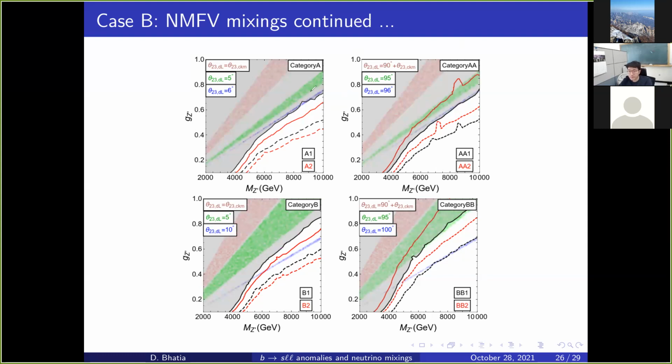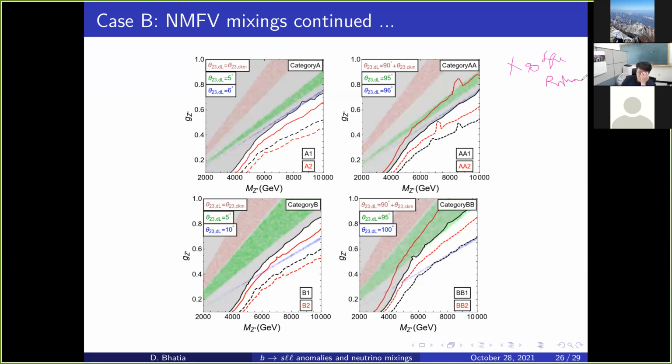Similar to category A and B, categories AA and BB are mirror images of these categories, sort of, in terms of flavor constraints, because all they depend on is roughly the excess and the sign of this alpha mu, and also this R mix.